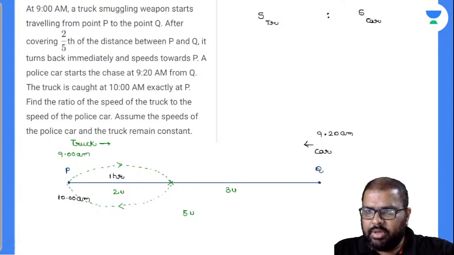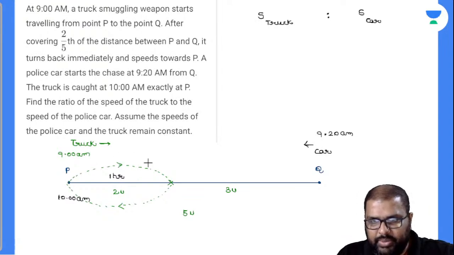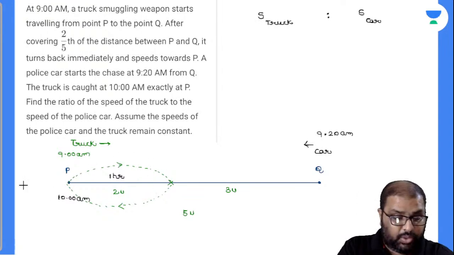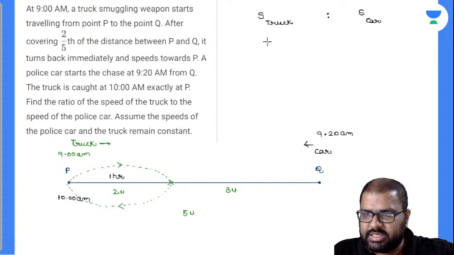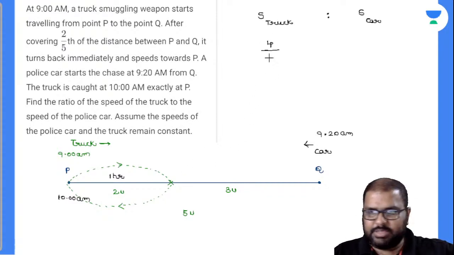Okay. Now, what is the distance traveled by the truck there? Now observe there, P to X 2 units, back X to P 2 units, totally 4 units of distance. Distance divided by time is nothing but equal to speed. Now time is how much? 60 minutes, right? So I'll write down in minutes, right?